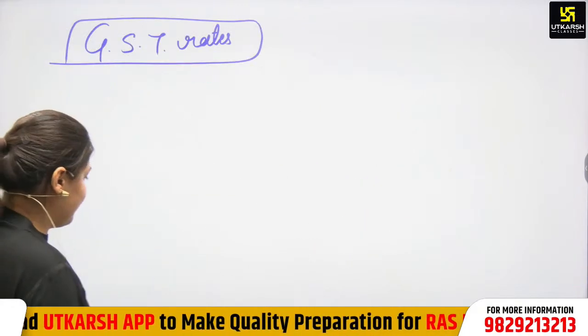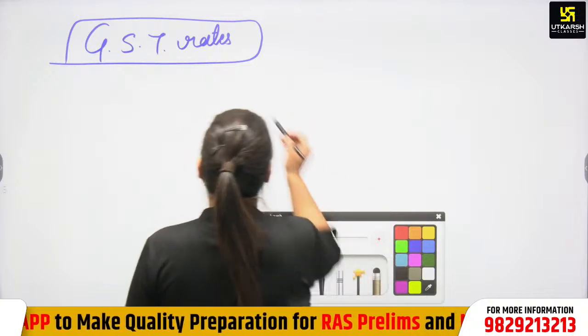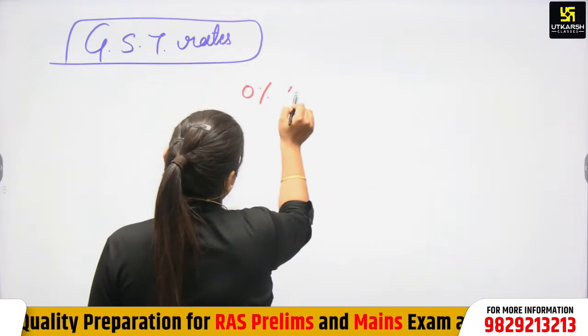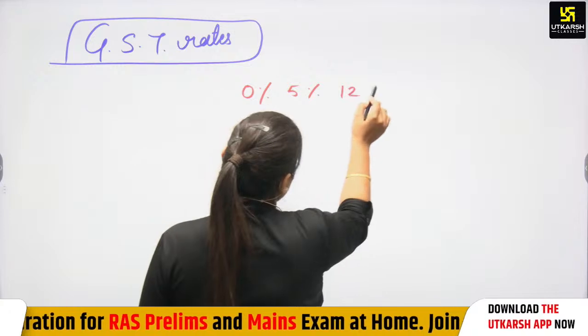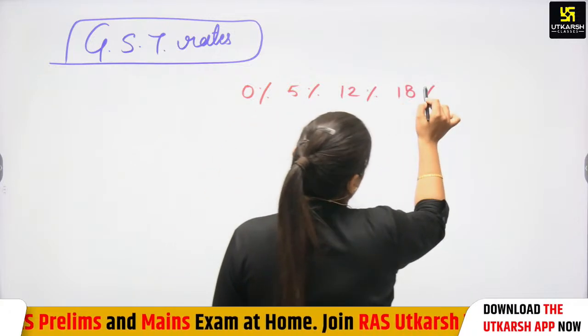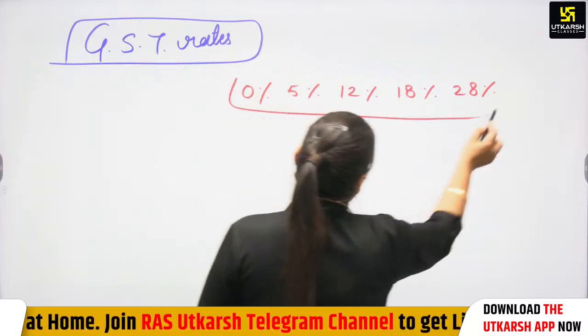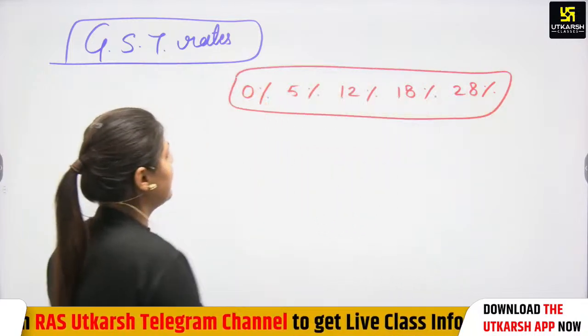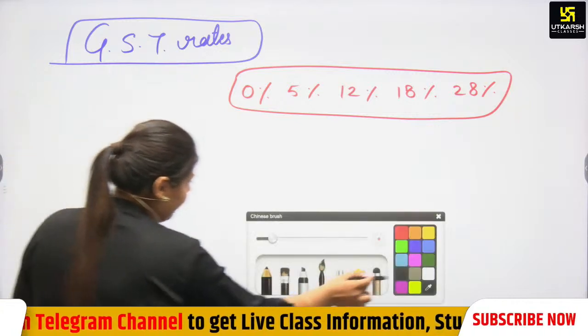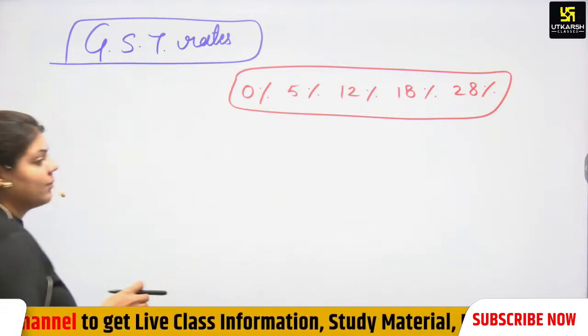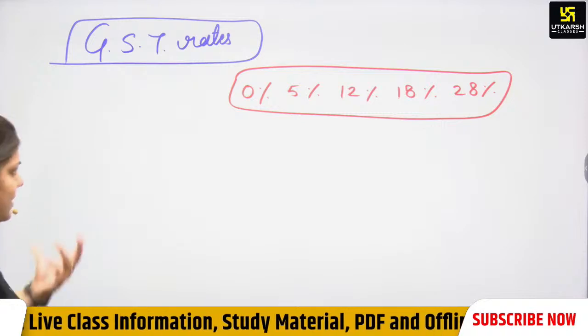So there are 5 tax rates. The first one is 0%, 5%, 12%, 18%, and 28%. This is a tax slab decided by the GST Council. But again, if you are going to purchase gold or diamond, there is a different tax rate.